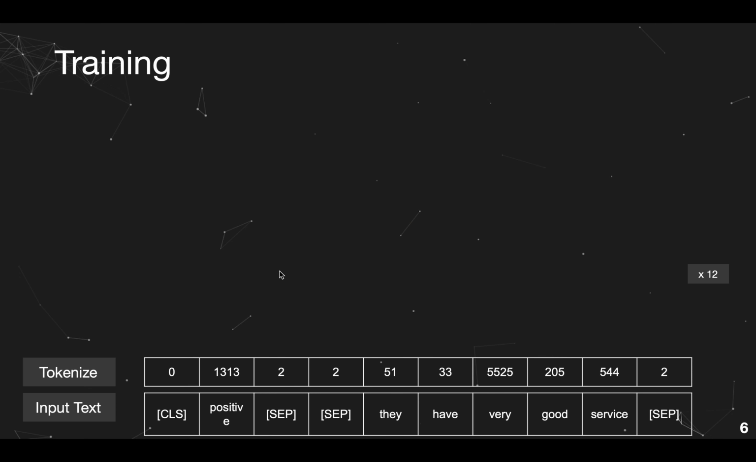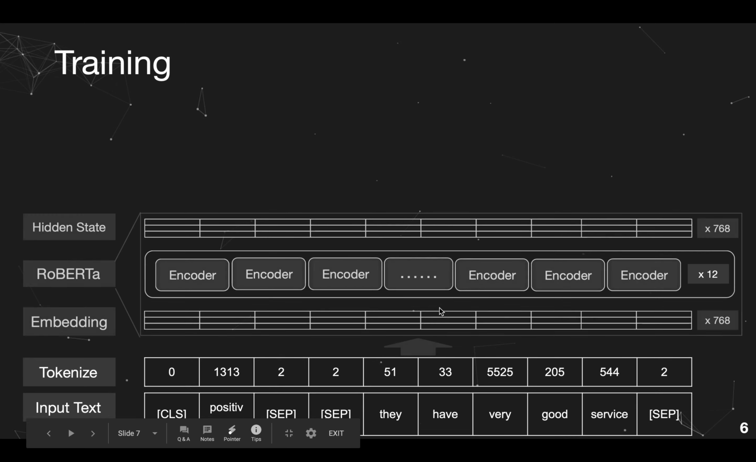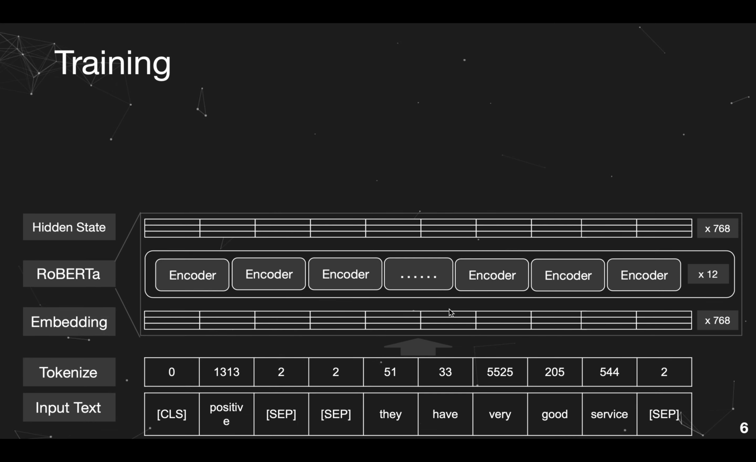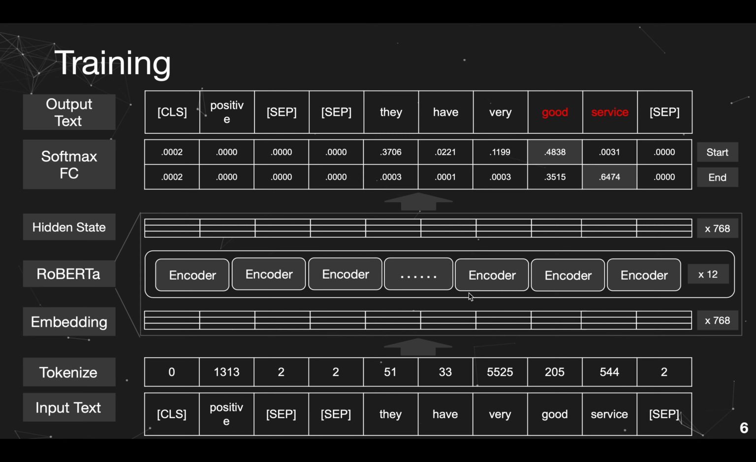This is the training pipeline I used. First, combine the sentiment label and the text into the input. Tokenize the text to numbers, and then it goes through embedding and encoders. I use hidden states as output. The final output of the model is the probability of the start position and end position. The maximum value is used to get the support words.